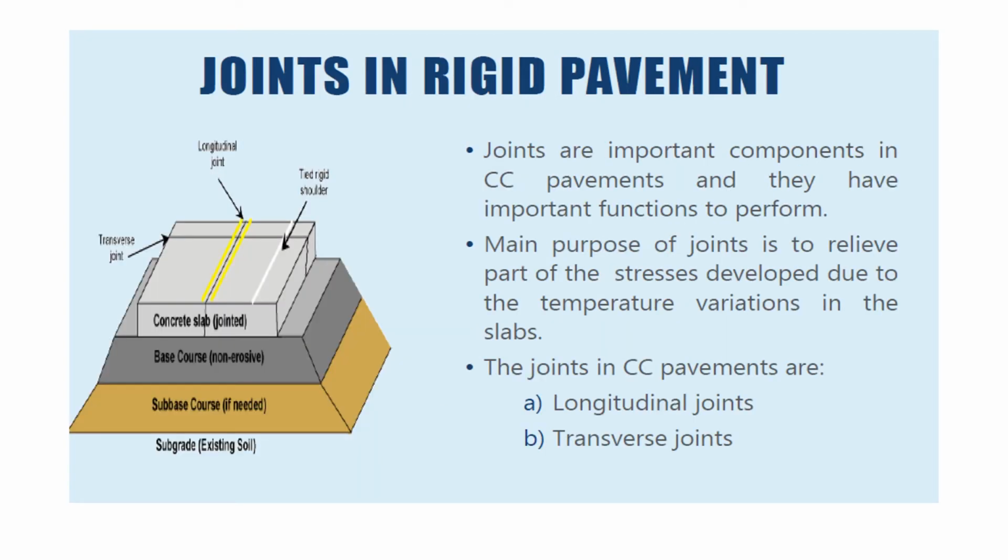Joints form an important component of CC pavement and they have important functions to perform. Different types of joints are provided in CC pavement in order to relieve part of the stresses developed due to the temperature variations in the slab. The joints in CC pavements are broadly classified as longitudinal joint and transverse joint.